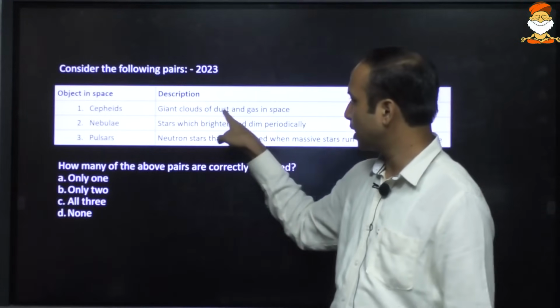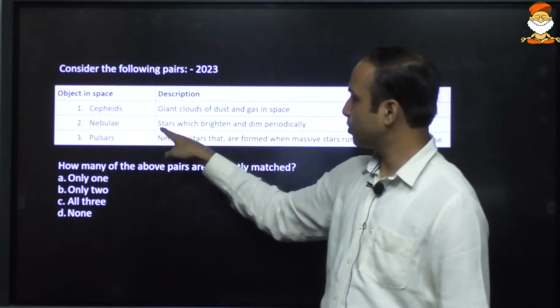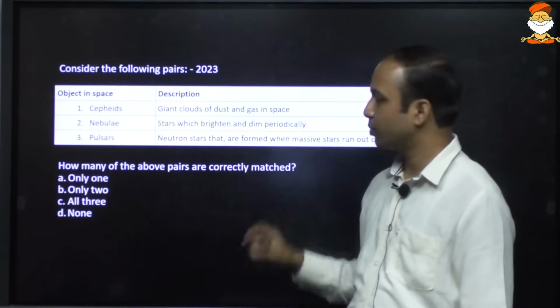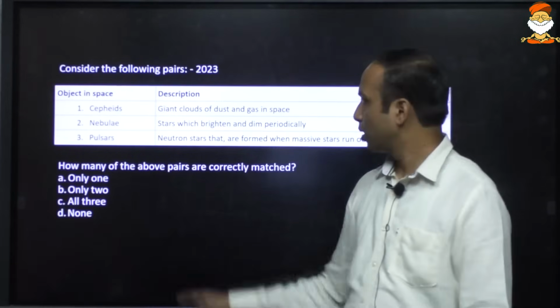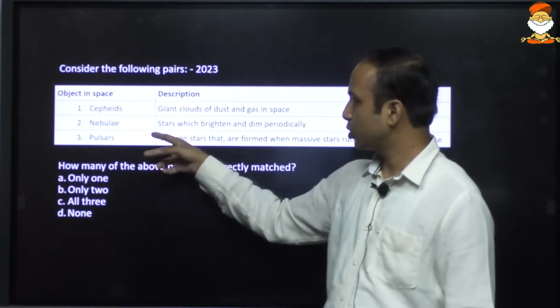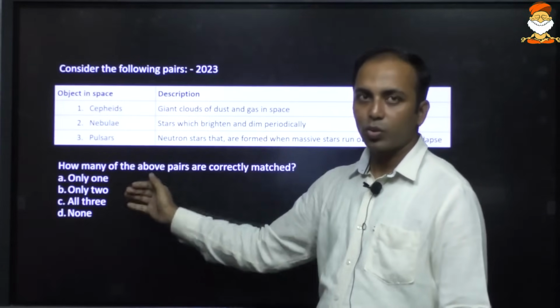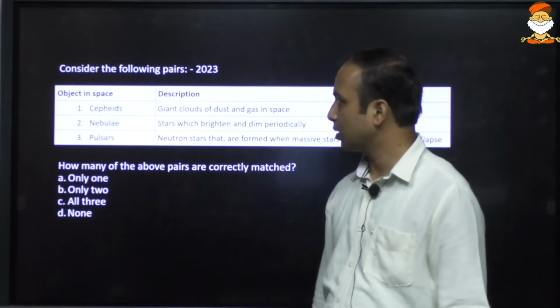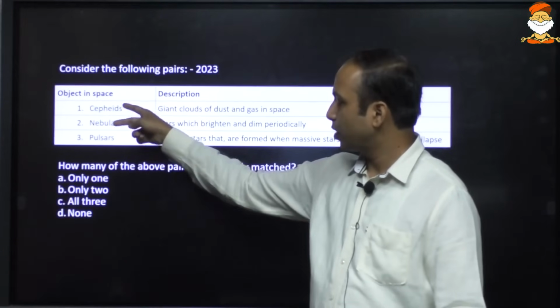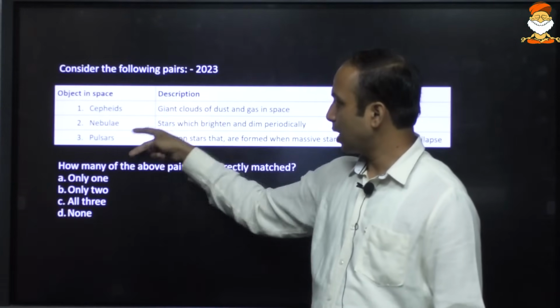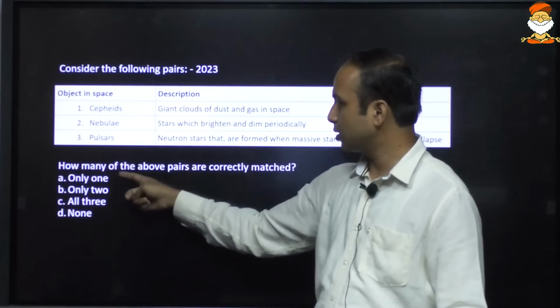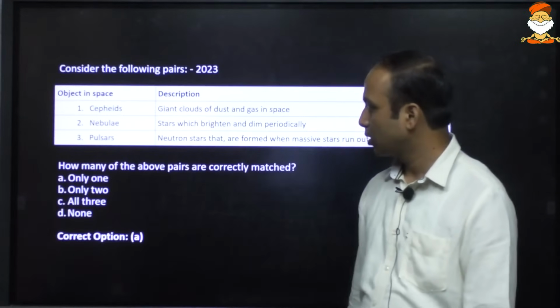Nebula is a giant cloud of dust and gas. Cepheid is basically a star which brightens and dims periodically. Okay, it brightens and dims periodically. So even if you know 2 out of the 3, even in this type of question you can answer correctly. So first and second are incorrectly matched, third one is correct. So the answer is A, that is only 1.